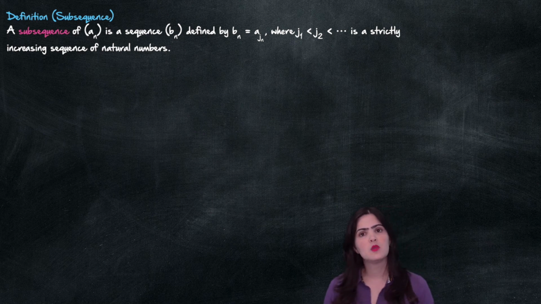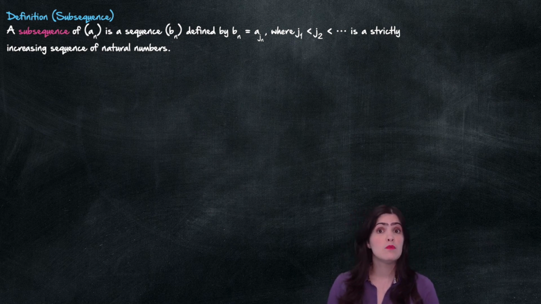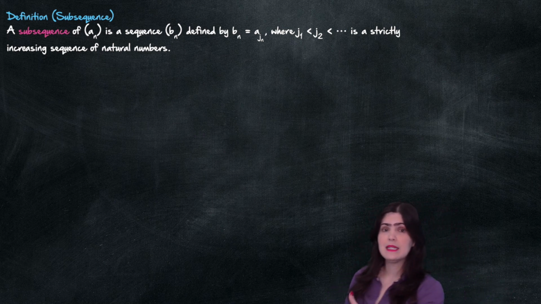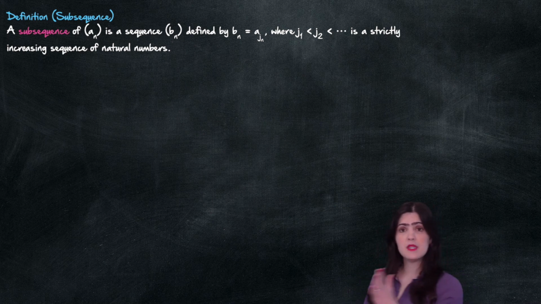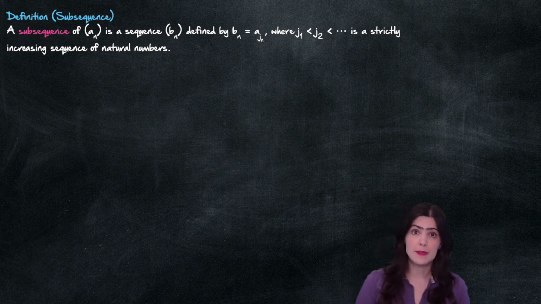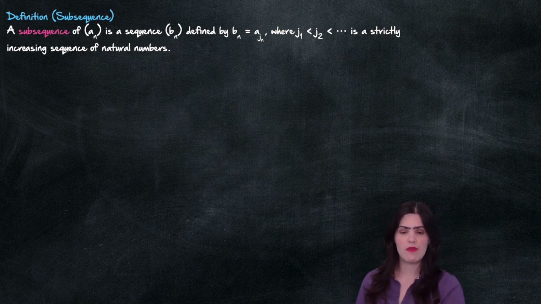The reason why I ask for a strictly increasing sequence of natural numbers is because we don't want to mess up the order. Remember what I said earlier? So this will guarantee that the terms of my subsequence come in the same order as they came in my original sequence. And we're just picking out some of them.